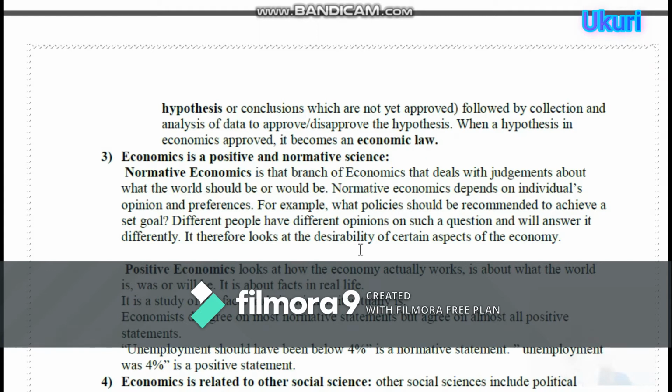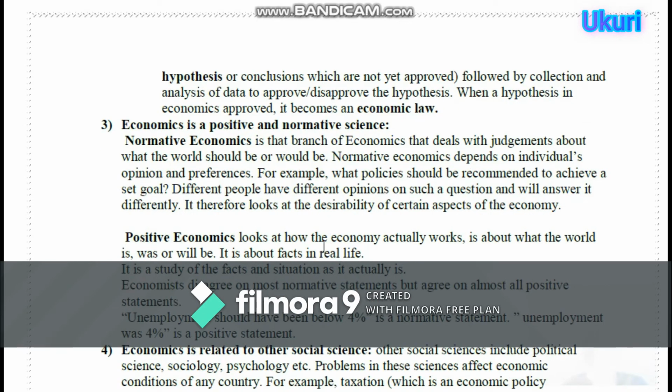When a hypothesis is approved in economics, that means an economic law. Number 3, economics is a positive and normative science. Normative economics is the branch of economics that deals with judgments about what the world should be or would be.